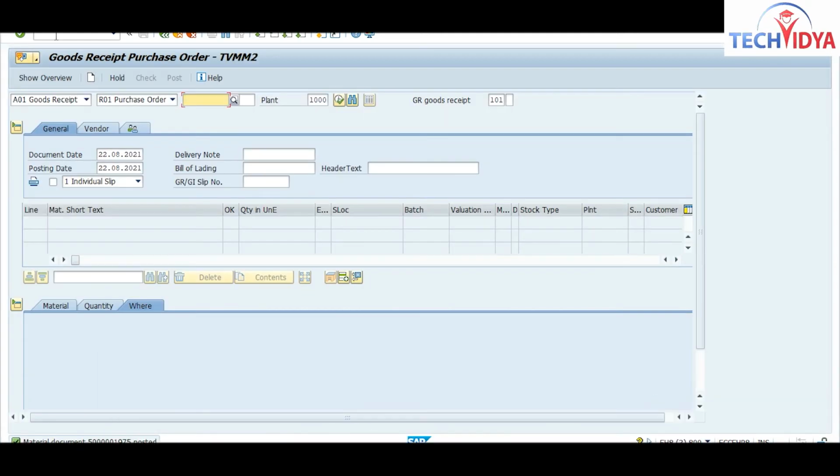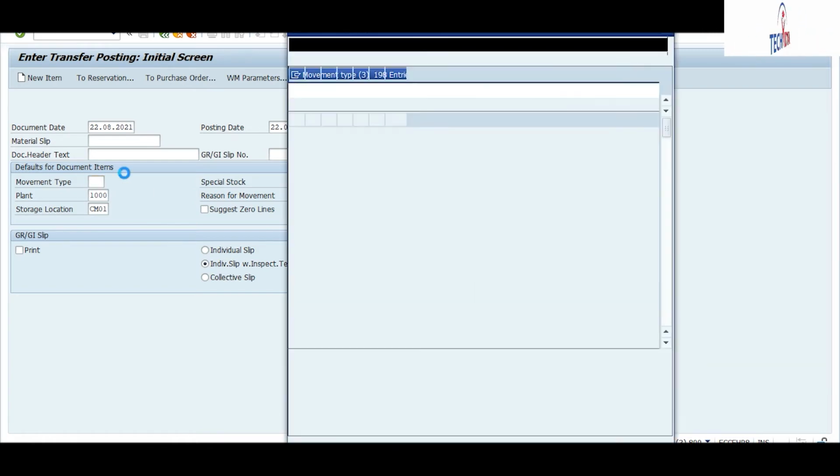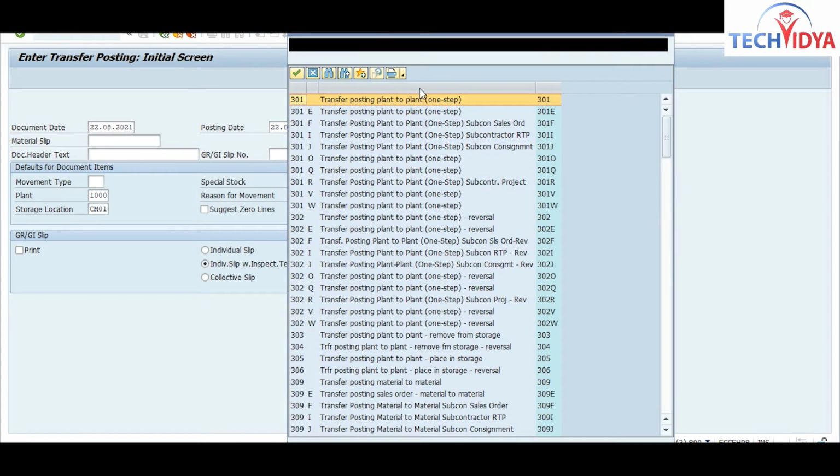So now go to MB1B. You can do this through the MIGO T code also. Now what will be the movement type for this process? Go for the option, it will show you the options.